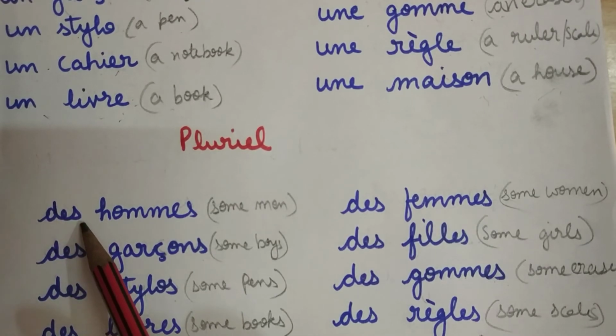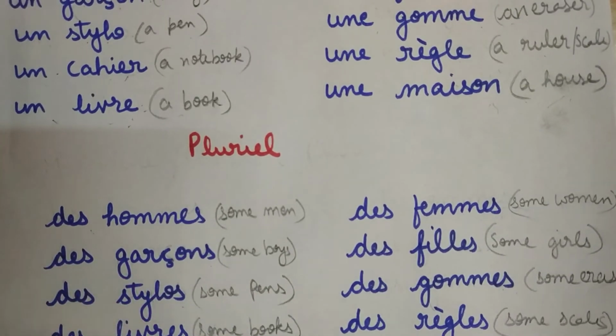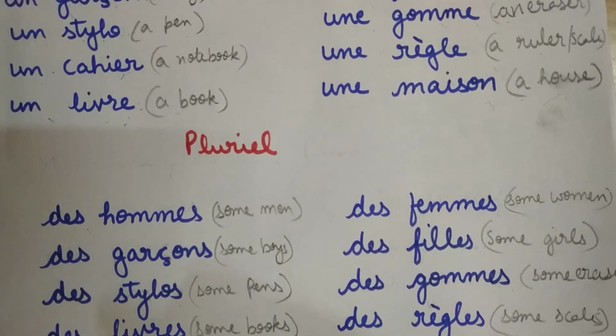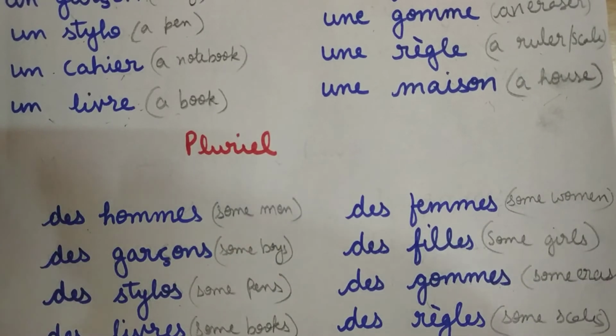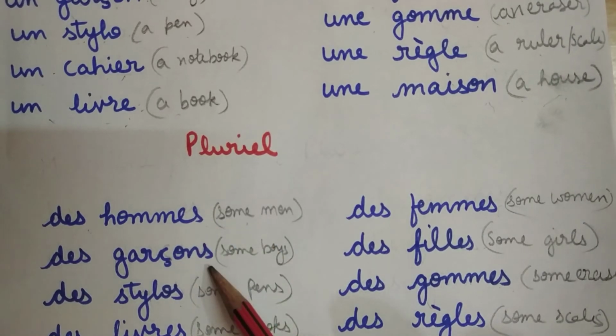The moment we put des, the meaning changes from a man, a woman, a boy, a girl, a pen, an eraser. The meaning has changed to some because the noun changes to the plural form, so the meaning also changes.